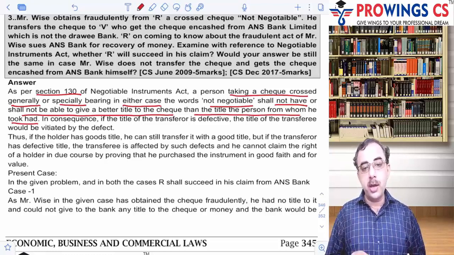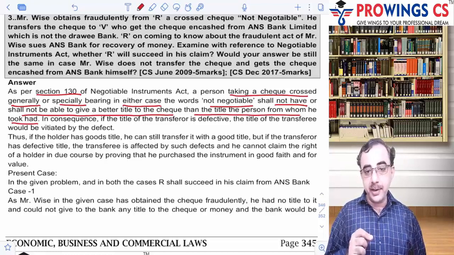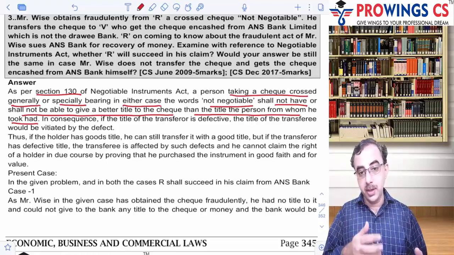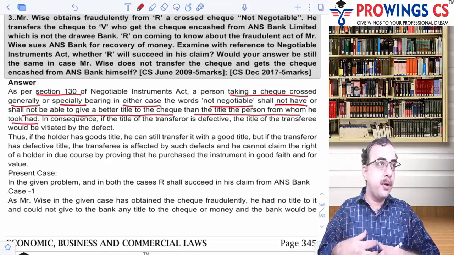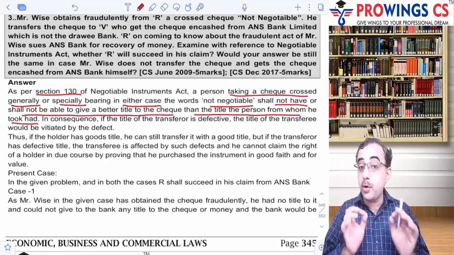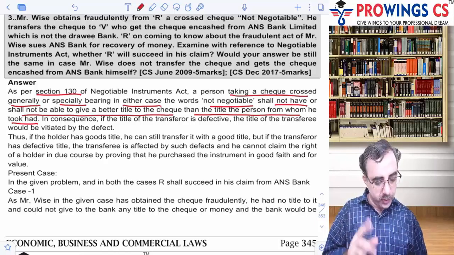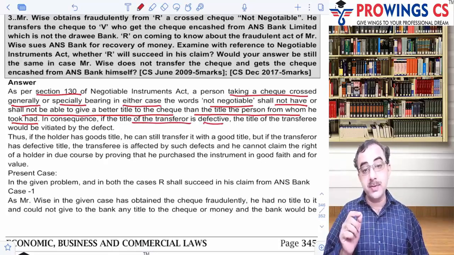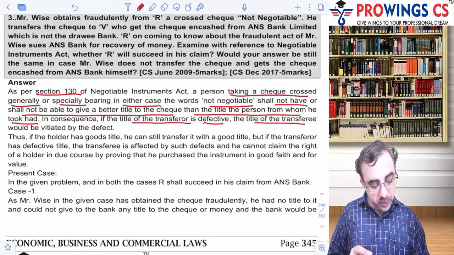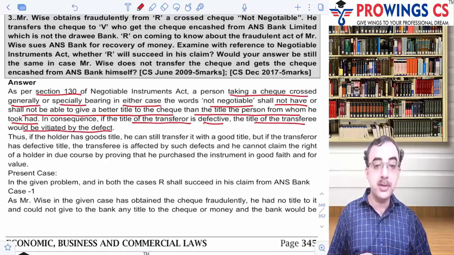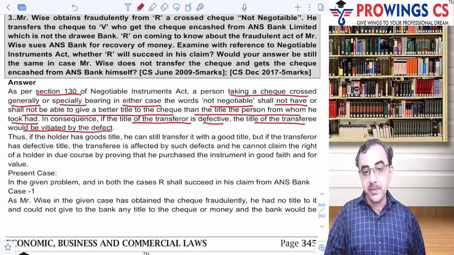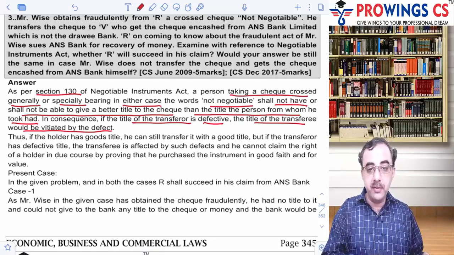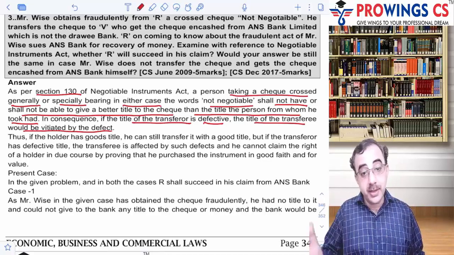So in not negotiable, you can transfer only that title which you have procured from the previous parties, not otherwise. So if your check is not negotiable, you cannot give a very good title. That is why I said fraudulently, we are coming to this word also. In consequence, if the title of the transferor is defective, the title of the transferee would be vitiated by the defect.